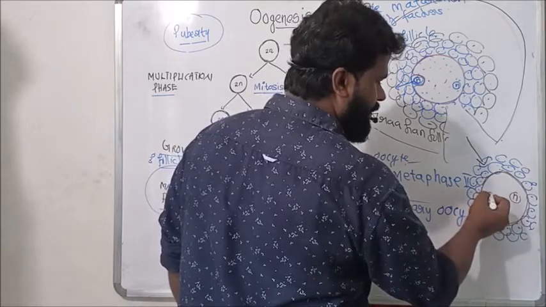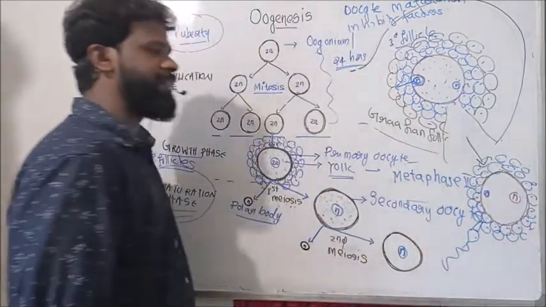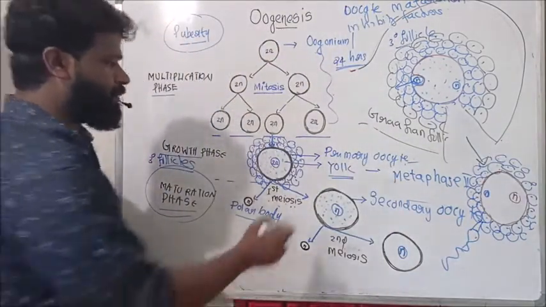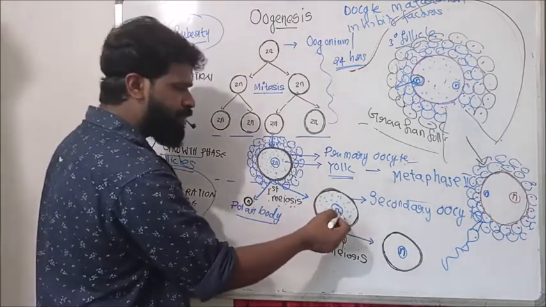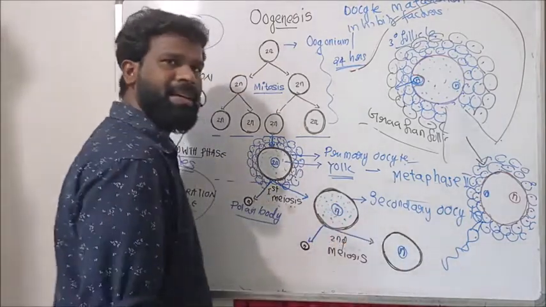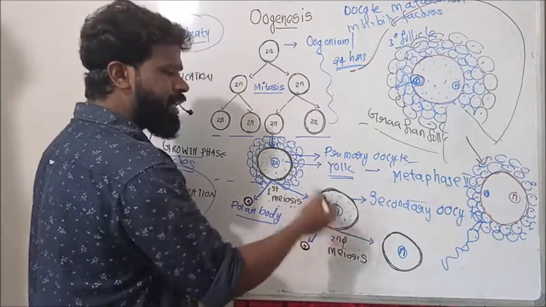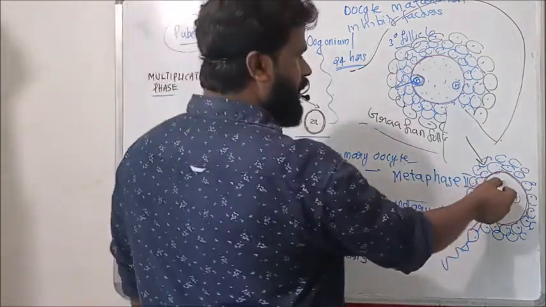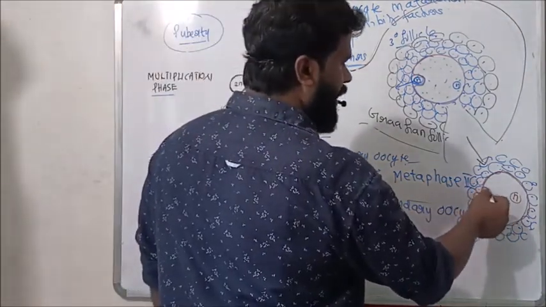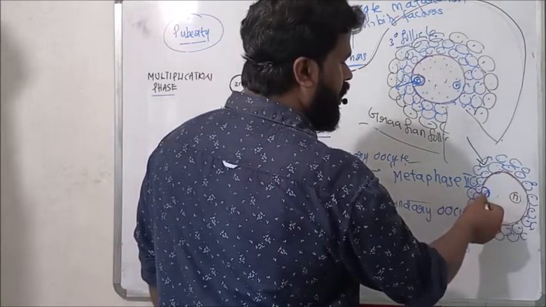As a result, the nuclear division is completed. Completing the second meiosis means the nuclear division is completed here. But the cytoplasm also contains yolk materials. Because of the yolk in the cytoplasm, the cytoplasmic division becomes unequal.